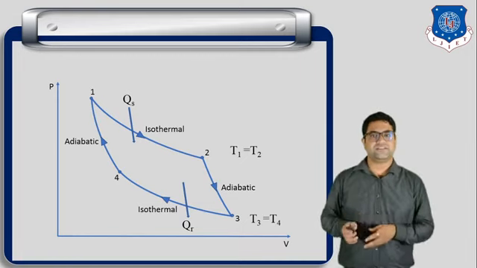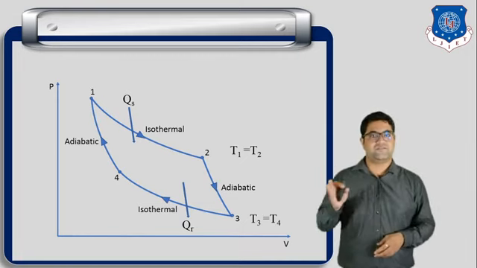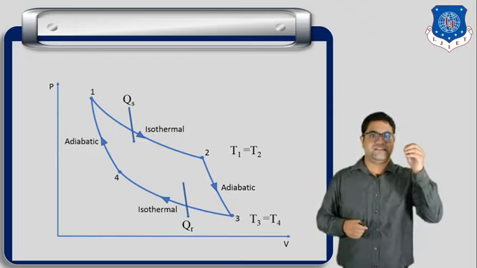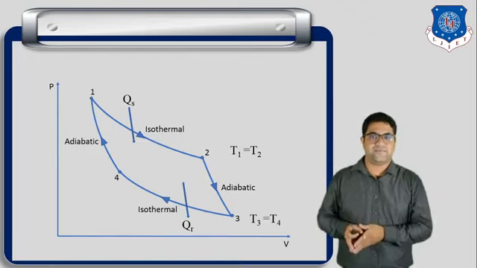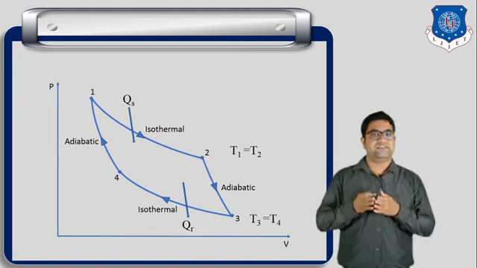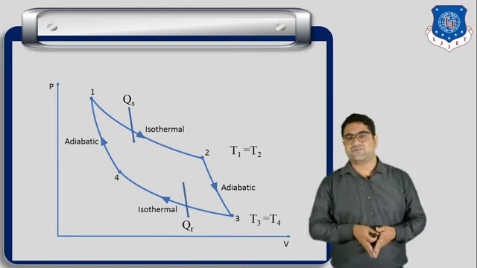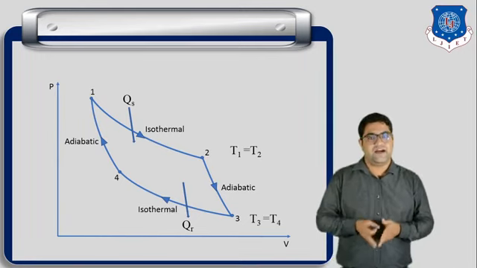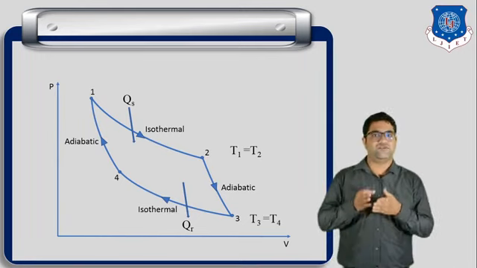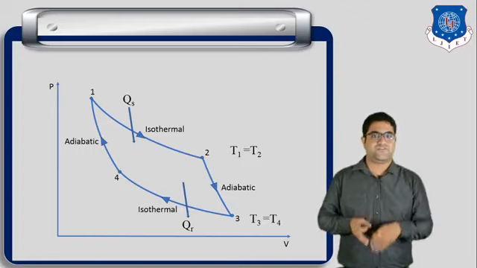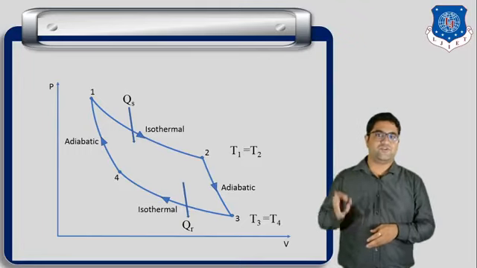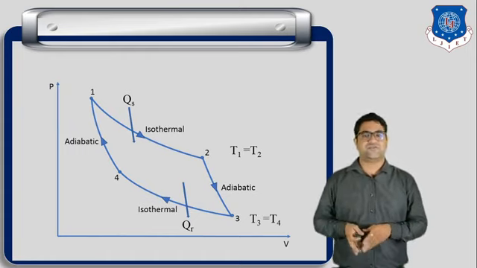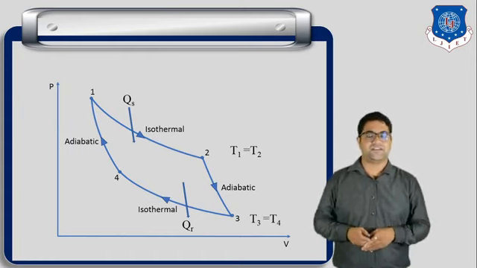So these are the 4 processes. Process 1 to 2 is the isothermal expansion process, during which heat is supplied to the system. Second, process 2 to 3 is the adiabatic expansion process. Third, process 3 to 4 is the isothermal compression process, during which heat is rejected from the system. And process 4 to 1 is the adiabatic compression process. So these are the total 4 processes of the Carnot cycle.